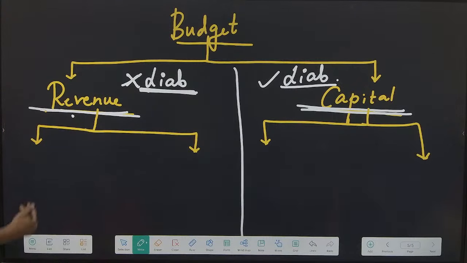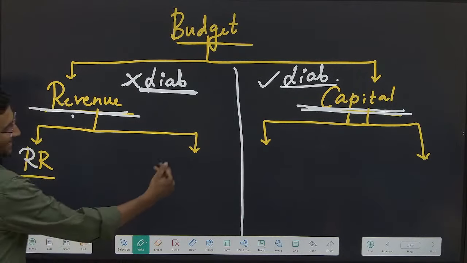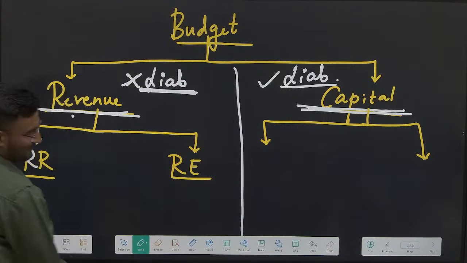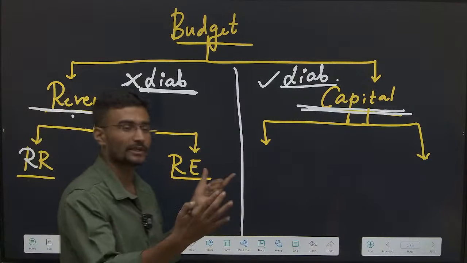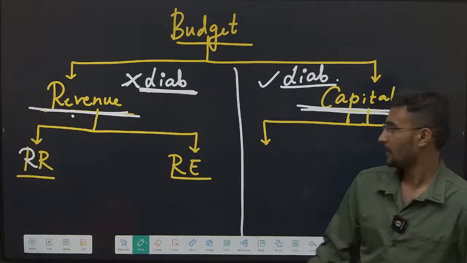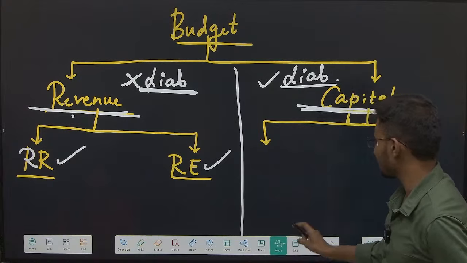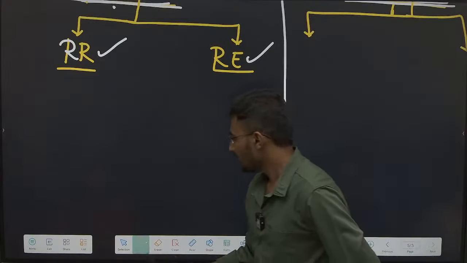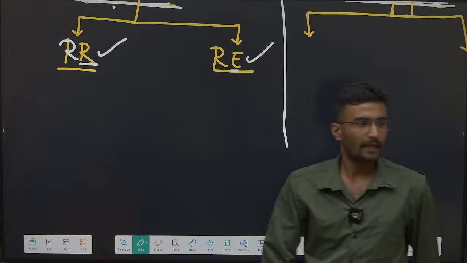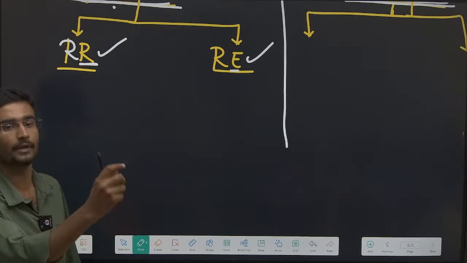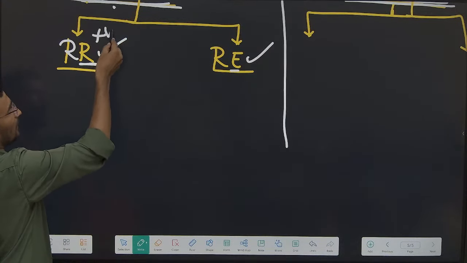This revenue has been divided into two things. It is RR, Rajarajeshwari, and RE, Royal Enfield. Now RR ಅಂತಂದ್ರೆ revenue receipts and revenue expenditure. Now revenue receipts ಅಂದ್ರೆ ಏನು, revenue expenditure ಅಂದ್ರೆ ಏನು? See, ನೀವು ಎಕನಾಮಿಕ್ಸ್ ಆರ್ ಕಾಮರ್ಸ್ ಸ್ಟೂಡೆಂಟ್ ಆಗಿದ್ರೆ ನಿಮ್ಗೆ ಗೊತ್ತಿರುತ್ತೆ, receipts is always an income side of the government. Always without liability, it's an income side of the government.